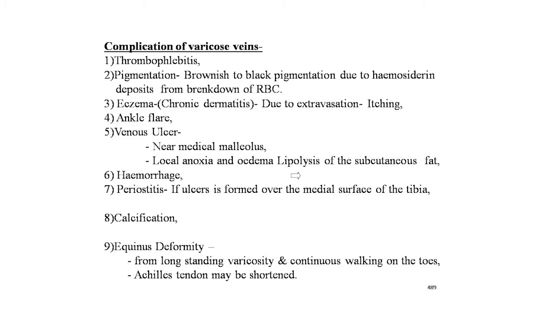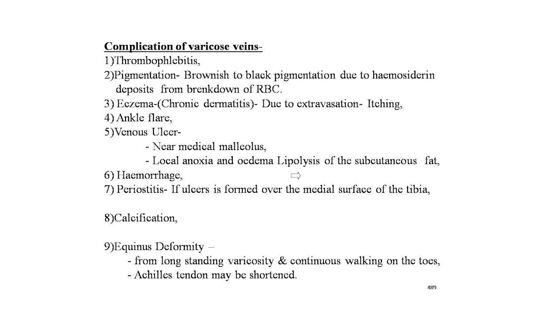Now the complications of varicose veins are: first is thrombophlebitis. This means inflammation of the superficial veins. In this case, the veins become red and feel like a tender cord in the subcutaneous tissues. Second is pigmentation. This is particularly seen in the lower part of the leg. Brownish to black pigmentation is noticed. This is due to hemosiderin deposits from the breakdown of RBCs which have come out of the thin-walled veins. So there is a color change over the medial malleolus of the leg.